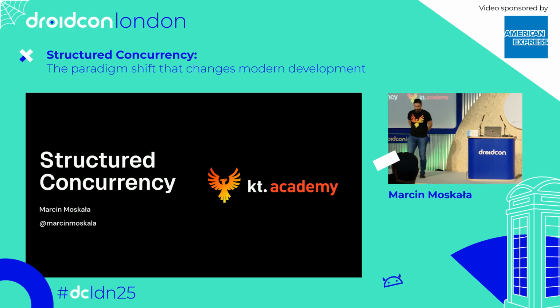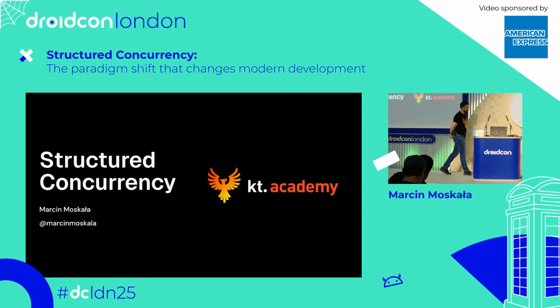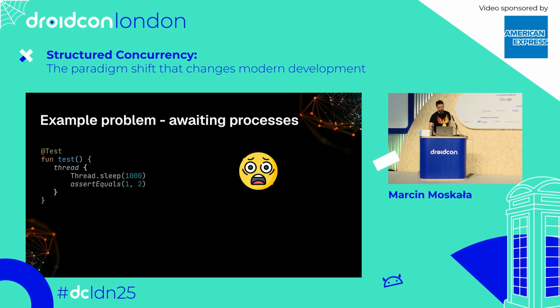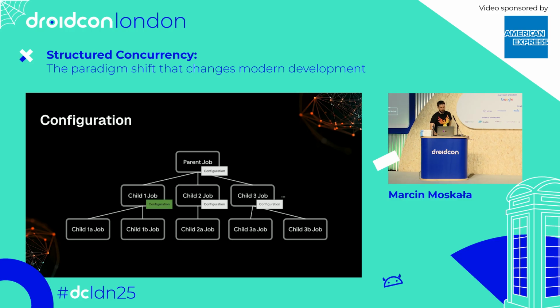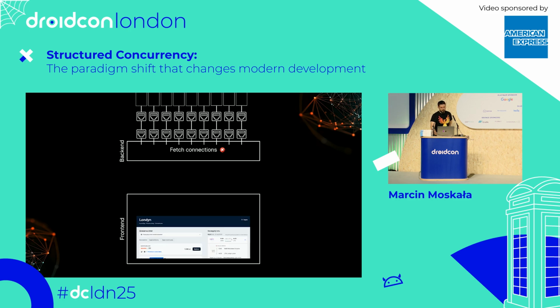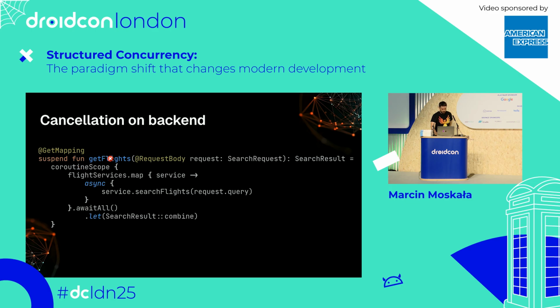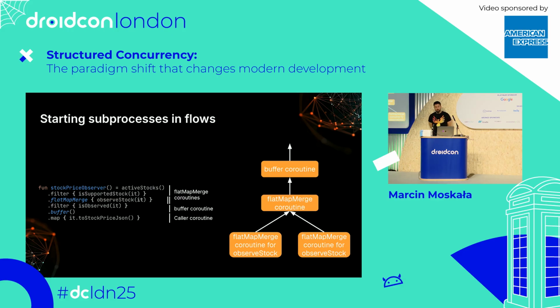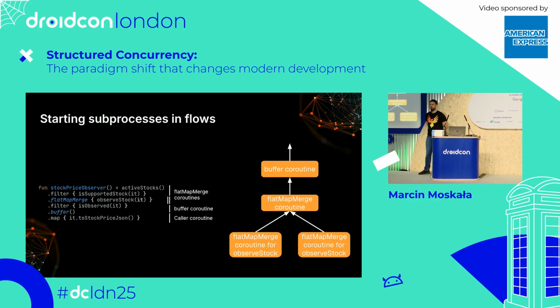Yeah, so the question is about dispatcher, or in general about context propagation in flows. So when we start coroutines inside flows, what is their context? The rules are very similar to those with suspending functions. So let me just find it. Okay, here it is. If you don't change the context, because there is of course flowOn to change the context, it is inherited from the collector coroutine, just like with a coroutine scope.